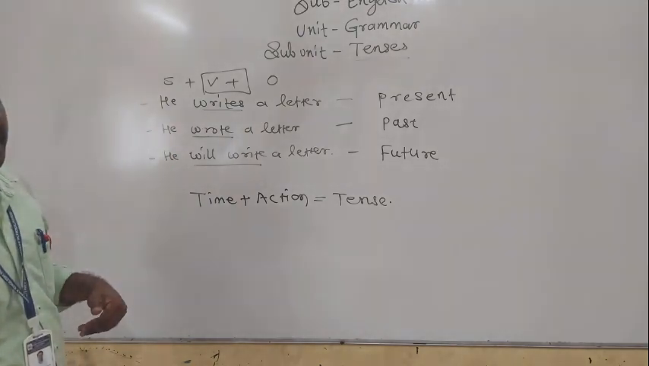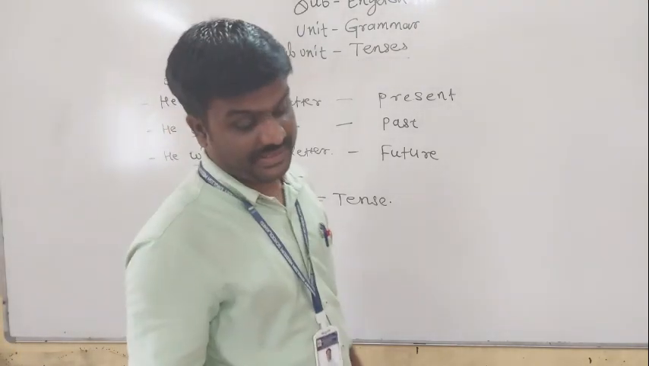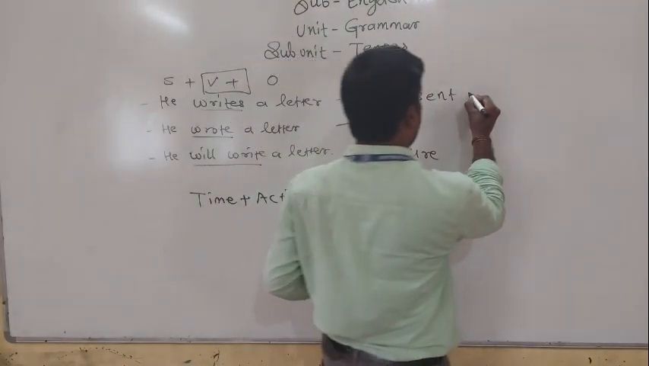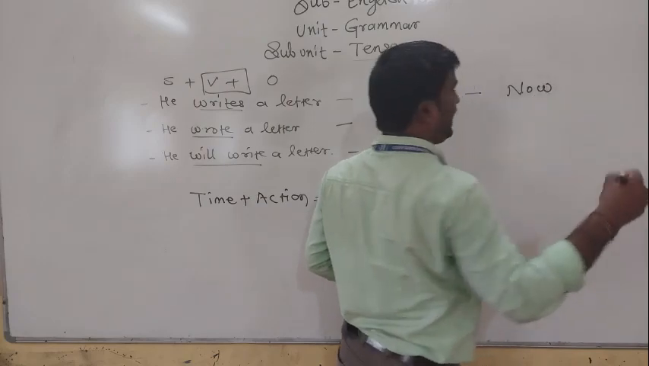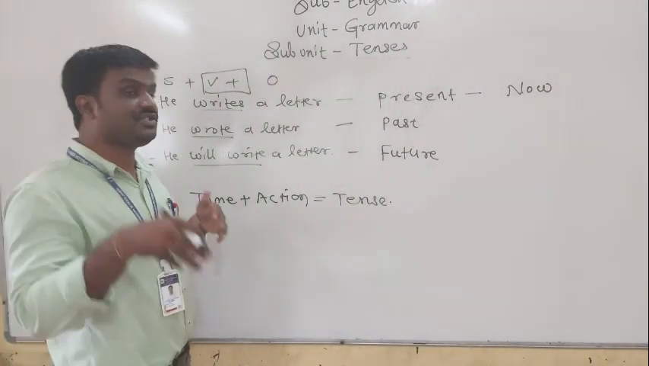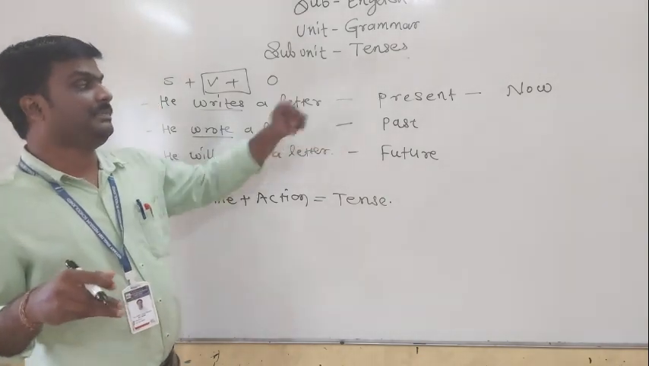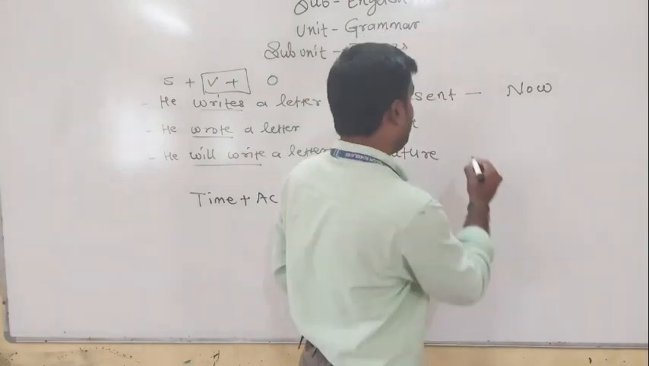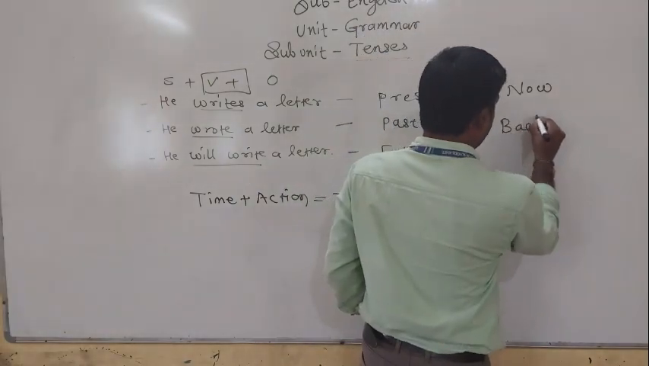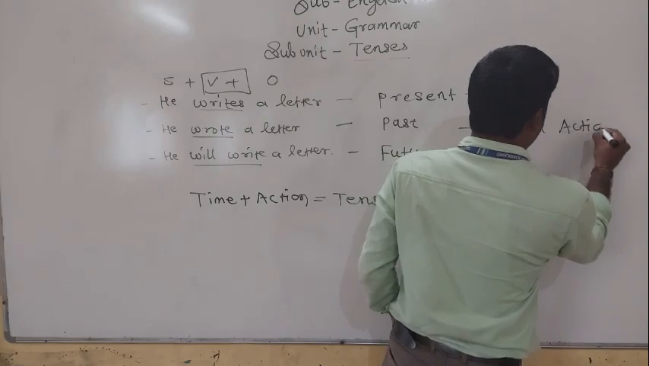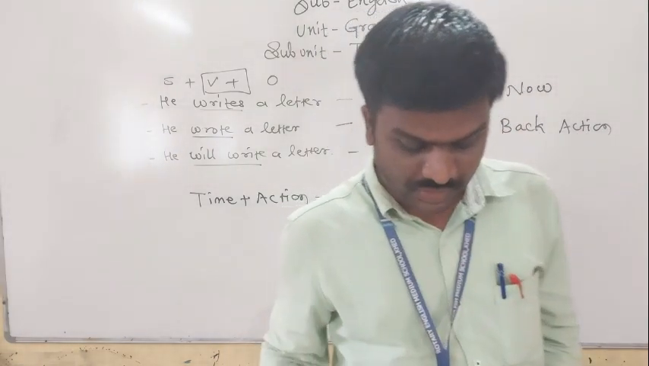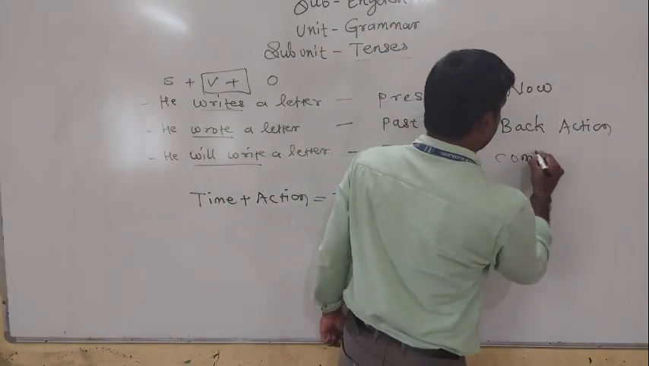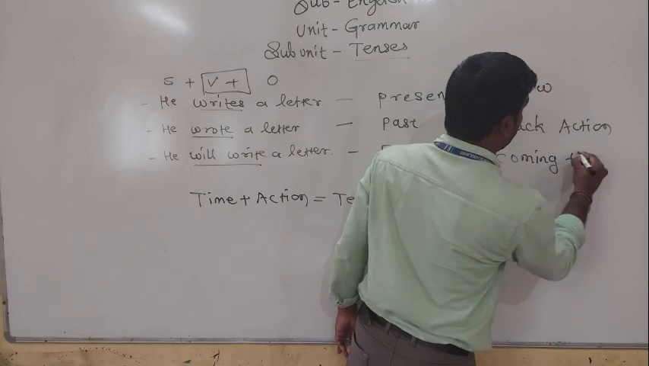Now the question is, what are the tenses? Present tense, past tense and future tense. Present tense means now. What's going on now? I am teaching you, I am explaining. The situation is going on here. That is called the present moment. What is meant by past? Back action. Past means back action. Then future means coming time. Future indicates coming time.